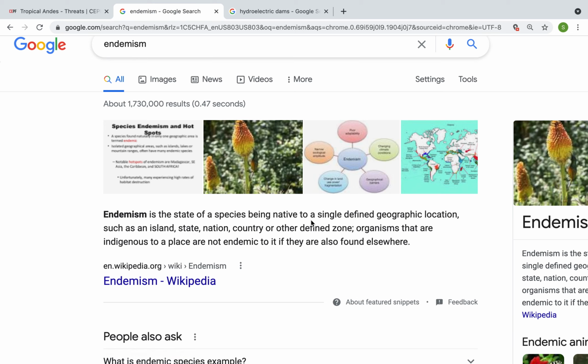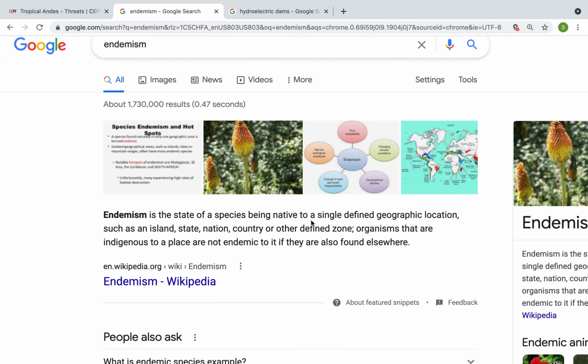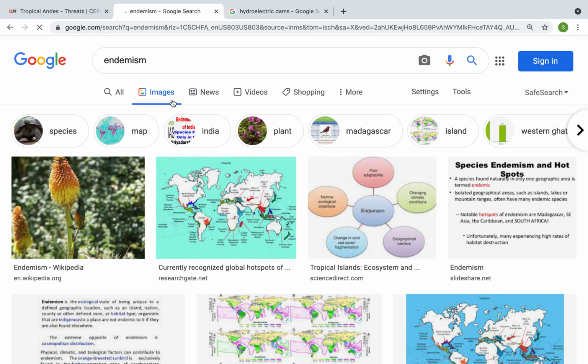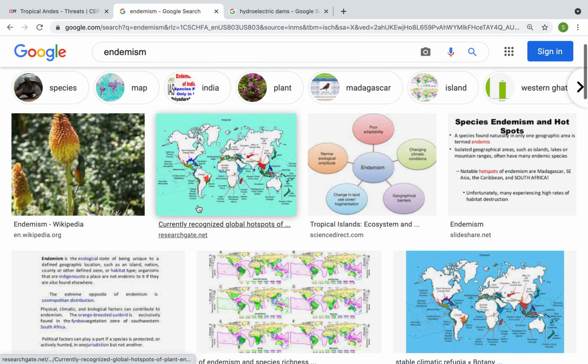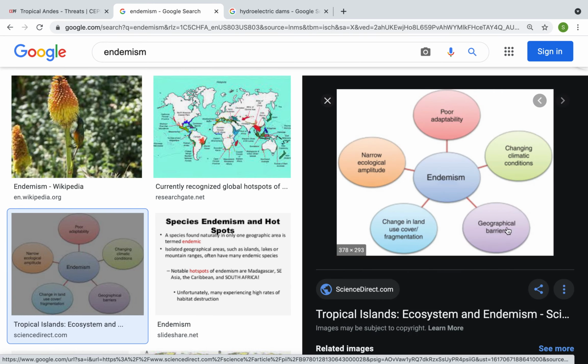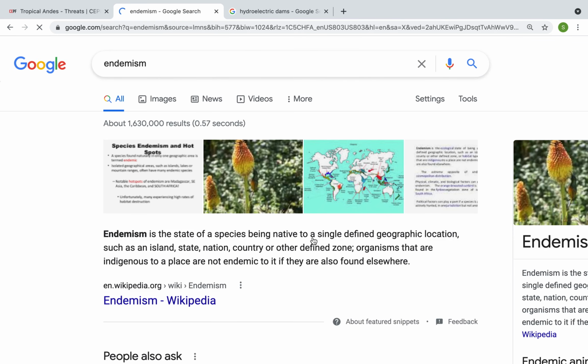specific area. Another thing that I like to do while defining words I'm not clear about is look for the images for that word. So I'm going to look for one that's easy to understand, and I like this one. Okay, this little web shows us terms related to endemism. And as you can see, endemism can occur because of poor adaptability, changing climate conditions, geographical barriers. So all of these causes lead to endemism, or lead to a species being native to that single location.